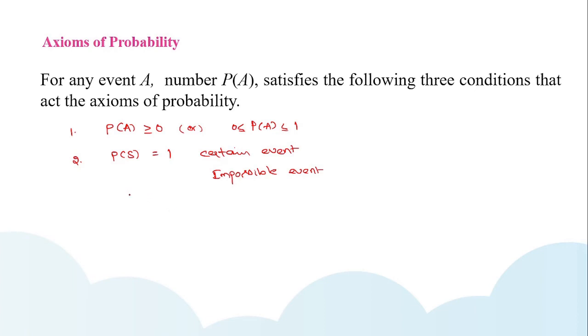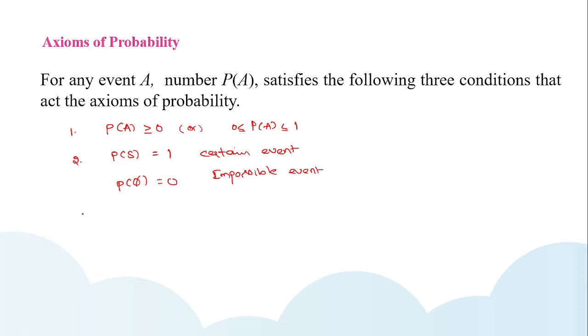In the previous example we have taken one event, there is no outcome between A and B, so that is simply taken as a null set. So simply I can take this as probability of phi is equal to 0. So if probability of any event is equal to 0, you can take this as an impossible event. If probability of any event is equal to 1, that is called a certain event.